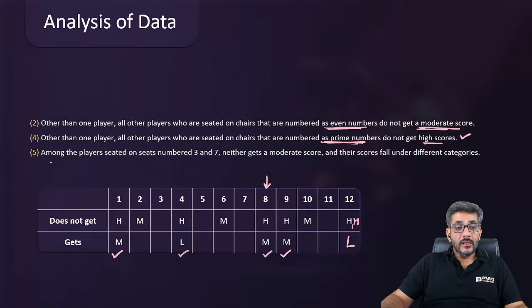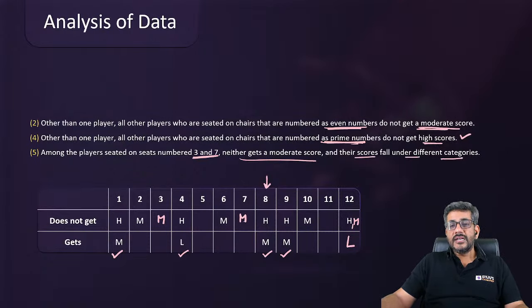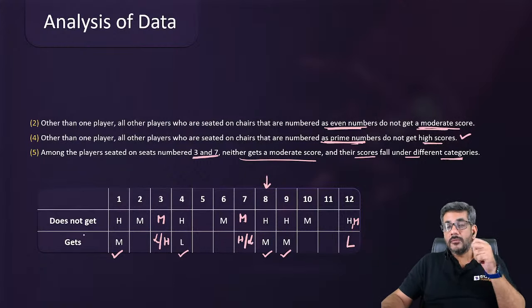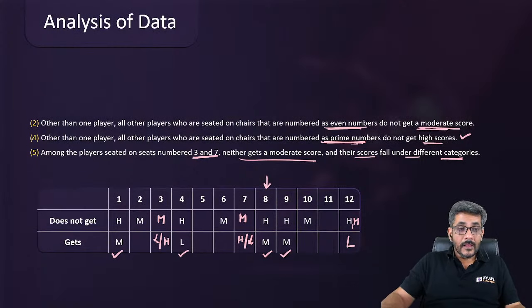Fifth पे आते हैं. Among the players seated on seat numbers 3 and 7, neither gets a moderate score, so neither he will get a moderate score nor he will get a moderate score, and their scores fall under different categories. So that means one of them would be low, one of them would be high. This is a very important information for all of us because now statement 4 becomes useful.